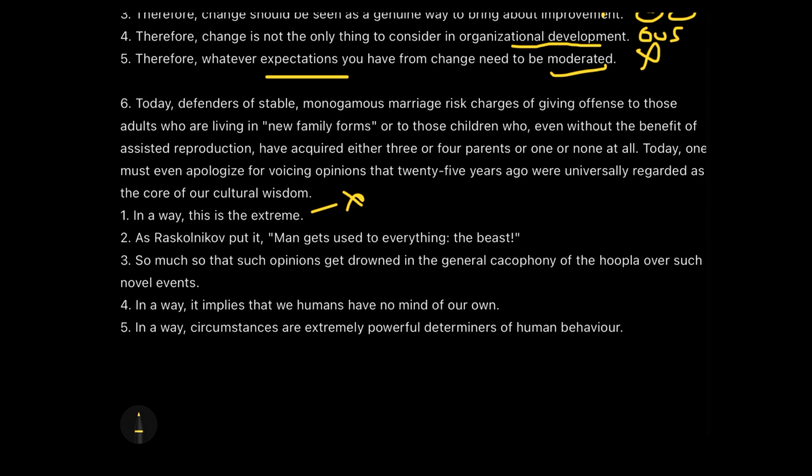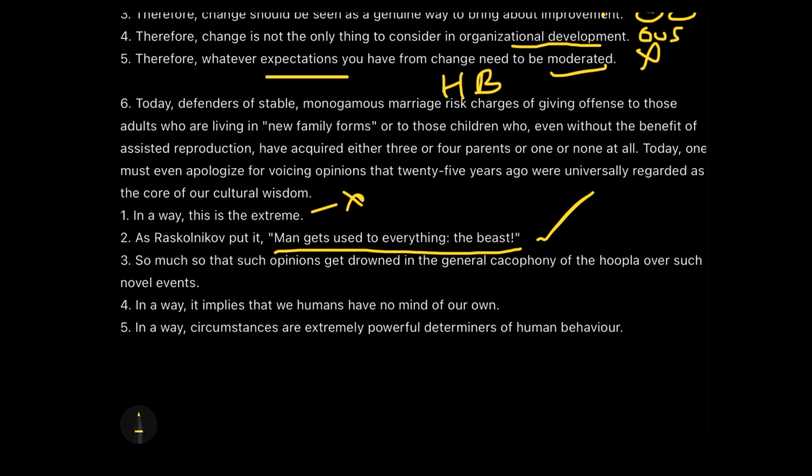We are talking about how people are going without families, some are going with multiple parents, some are going without children, and whatever their emotions and opinions are, they're voicing it and not apologizing for it as well. So, can we say that we are talking about human behavior? Yes, we are. And do you think that the second sentence is actually summing up human behavior? Yes, it is. But until we check the other options, we can't confirm. So let's read the third option.